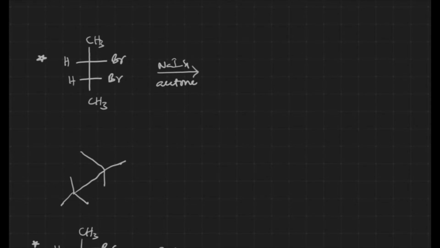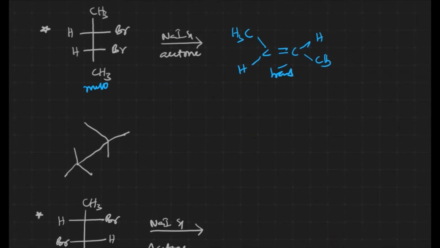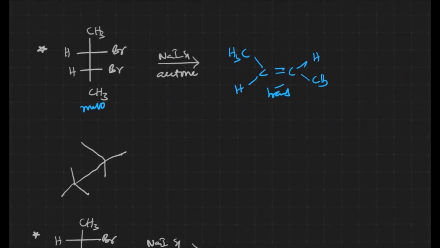What I mentioned over there, meso compounds give trans alkenes. Let us see. It's a dehalogenation reaction. In dehalogenation reaction, with CH3, CH, we'll get the trans alkene, with H and CH3. This is the meso compound, and we'll get the trans alkene. Now let us see how to convert this into Fischer and Newman.